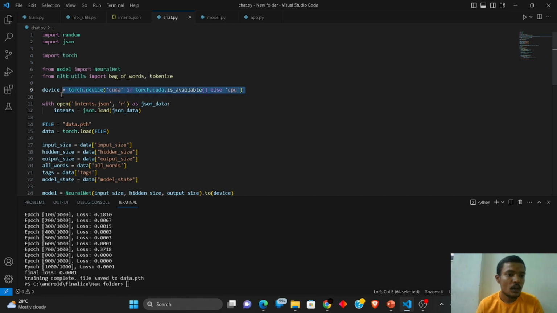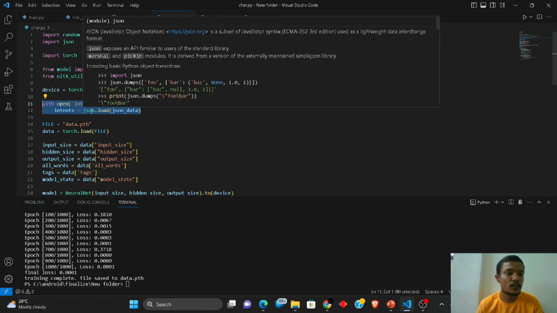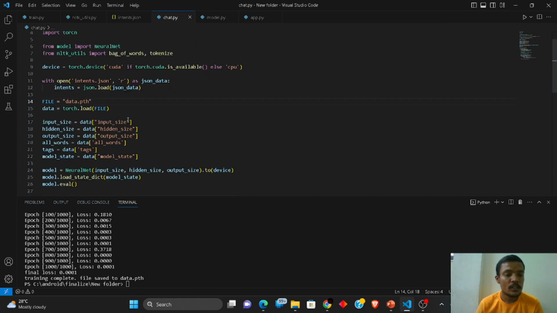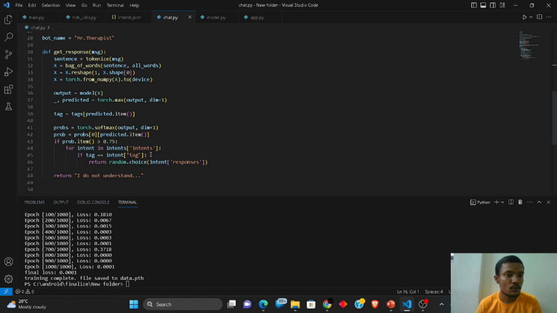And here to increase your processing speed, we have also assigned our GPU to be involved in this, and to read our intents file, we have opened this file in read format only. And also to represent your answer through this code, that is your load file, we are going to get our output. So this was all about the chat.py.